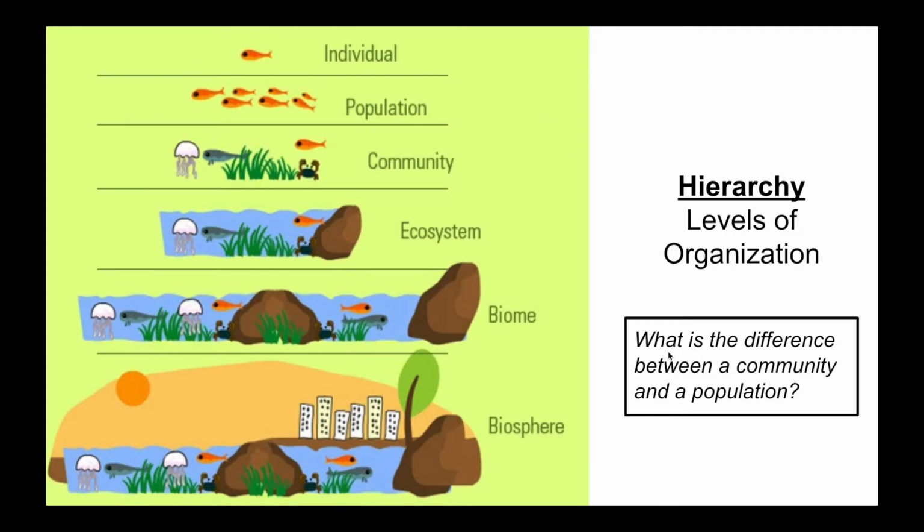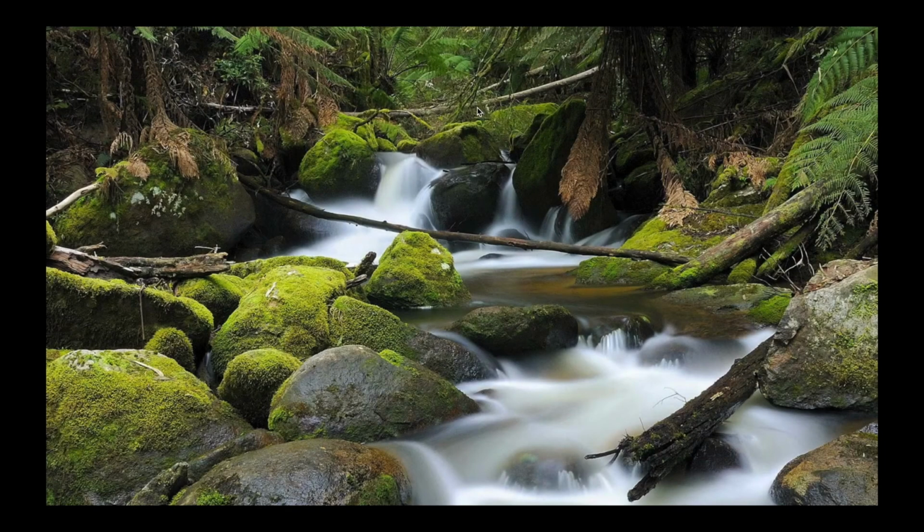And then we want to think about, well, what is the difference between a community and a population? A community is all the living things of different species interacting with each other, whereas with a population, we're referring to organisms of the same species. So if we look at this image here, this has a variety of different plants.